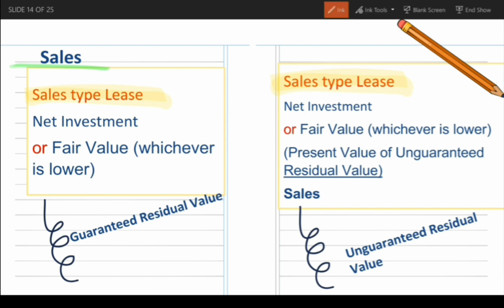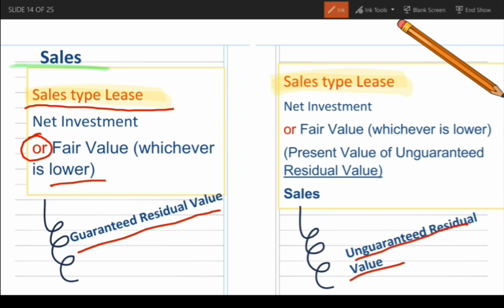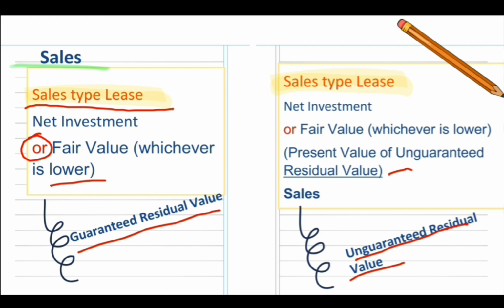Sa sales type lease lang ang meron dahil siya lang naman yung kumikita sa pagbebenta. Kumikita yung direct finance lease sa pamamagitan ng interest. Kapag guaranteed residual value, net investment or fair value, whichever is lower. Pero kapag unguaranteed residual value, minus yung present value of unguaranteed residual value. So mamaya i-try natin sila kung paano computein kapag may problem na.